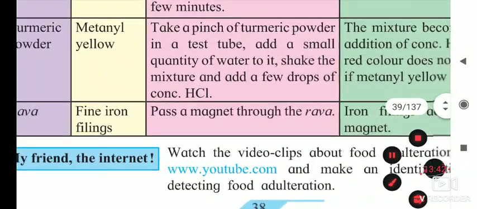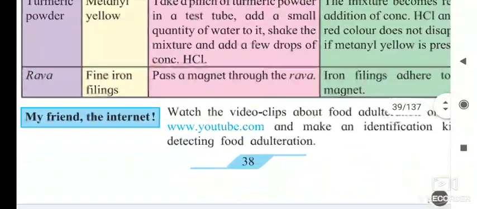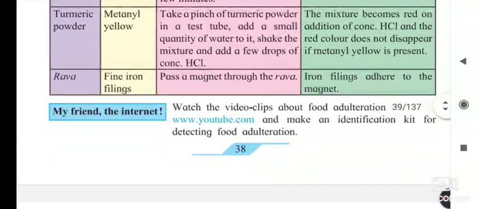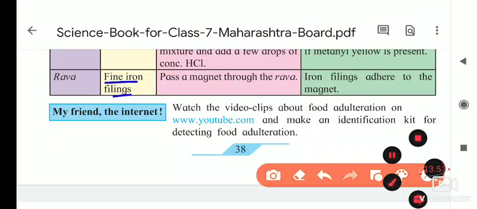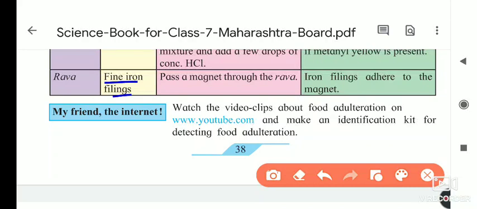Okay, next is rava, also called semolina. Your mother makes halwa or shira using this rava. Iron filings are added to it. If the rava shows small black particles, there is a strong possibility that iron filings are added. For detection, just pass a magnet through the rava.